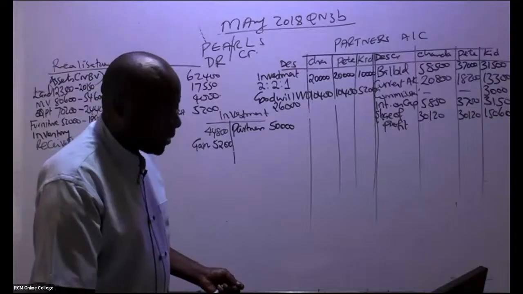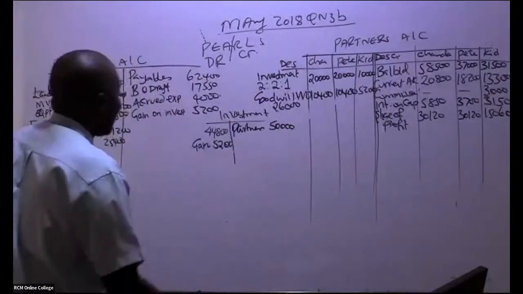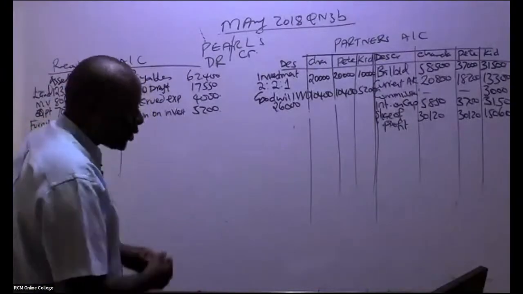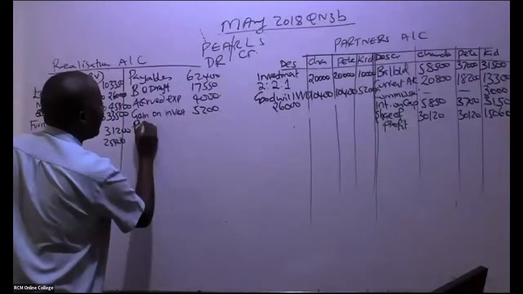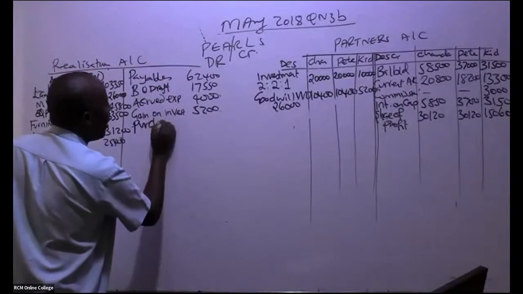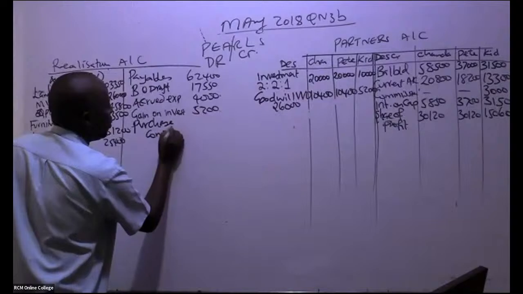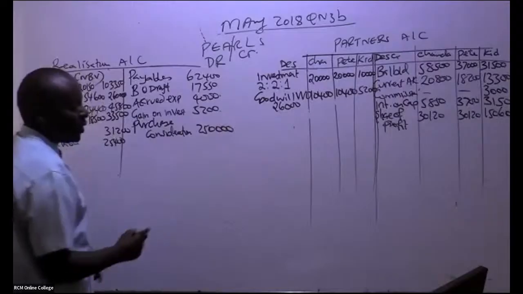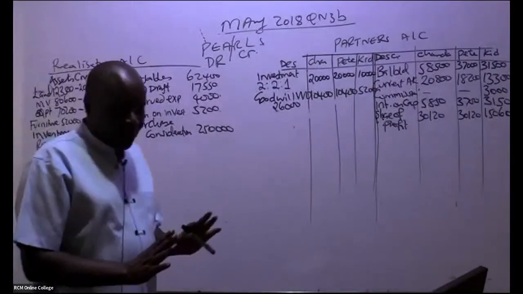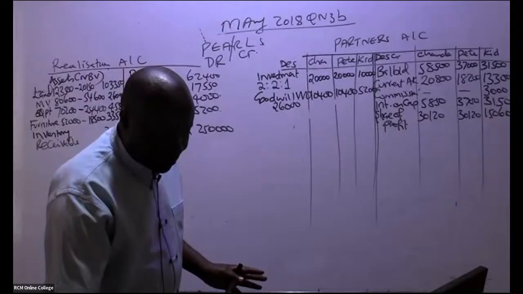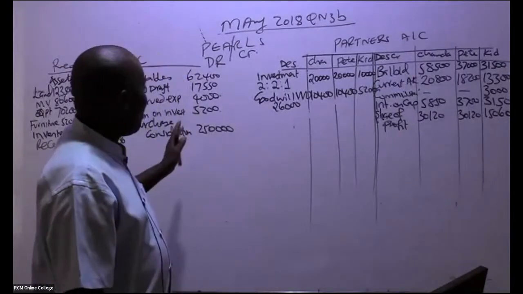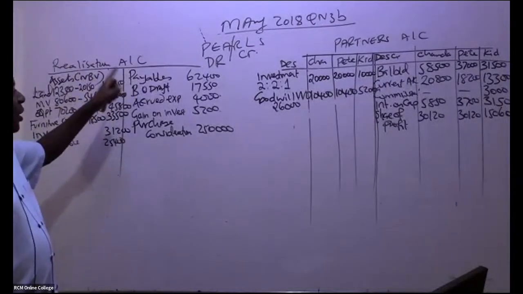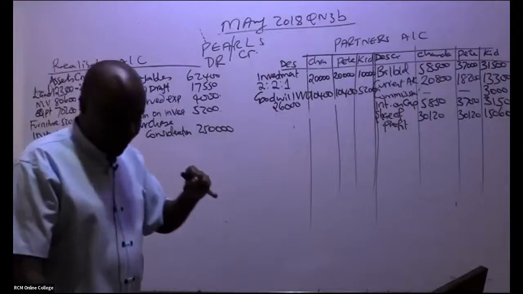So purchase consideration will always be credited here. Anytime you're told purchase consideration, in thousands, we have here 250,000 like that. That's how you book it. If I were you, I would write somewhere that purchase consideration shall always be credited to the realization account.